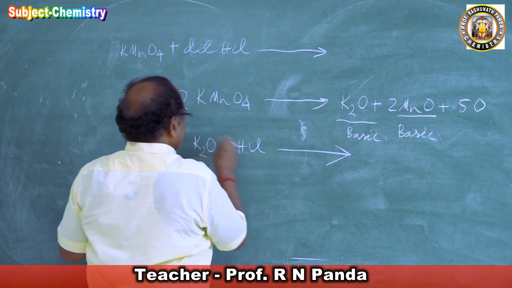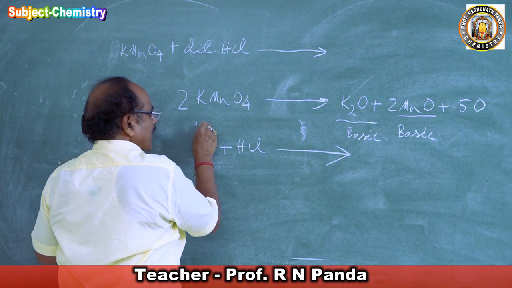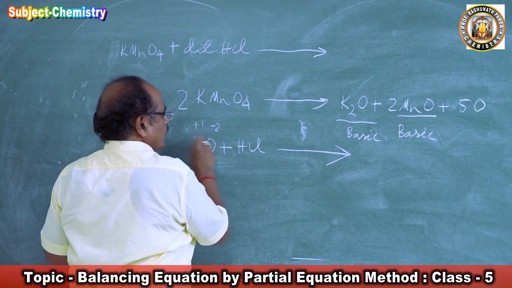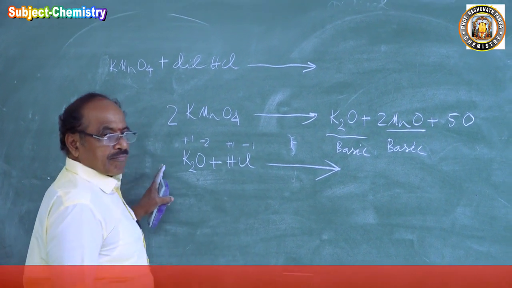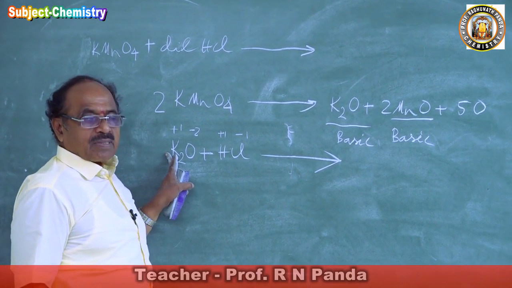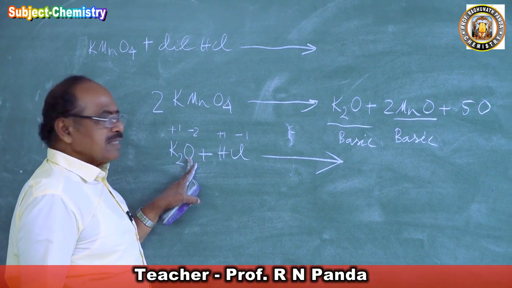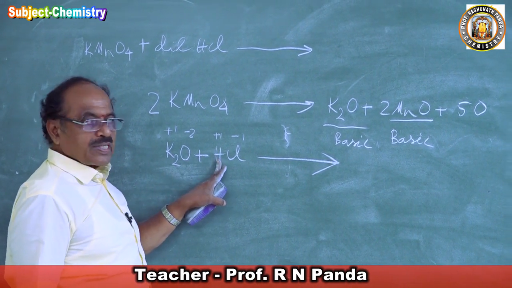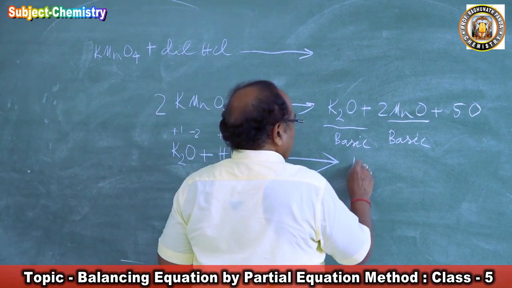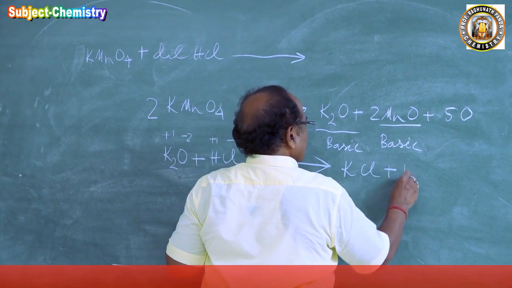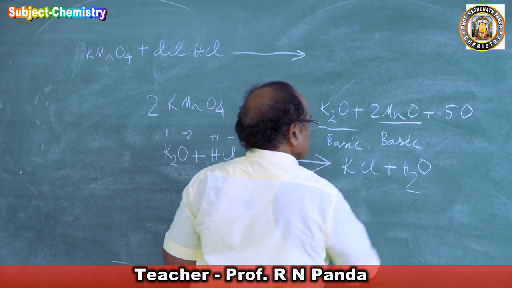In potassium oxide, potassium is +1, oxygen is -2, hydrogen is +1, chloride is -1. So they will form potassium chloride plus water.